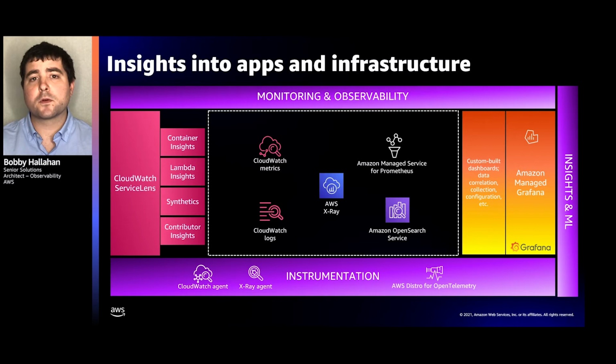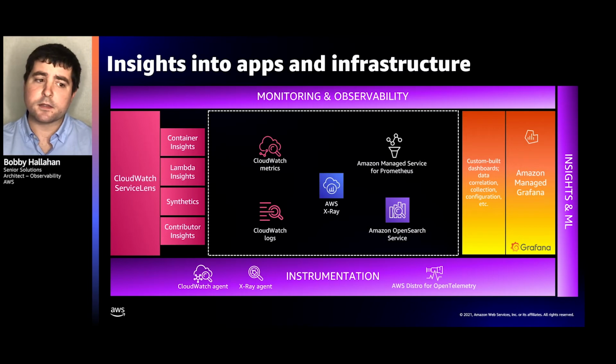If you move towards the center of that slide, we can see there's a couple different data stores. So where we're storing these distinct types of observability foundations, such as metric storage and CloudWatch metrics, or Amazon Managed Service for Prometheus. Or take a look at log type data, where you can store it in CloudWatch logs or Amazon OpenSearch service. On the right-hand side of the screen, you can even see some of the managed open source offerings we have to really start building out those observations, doing correlation between logs, metrics, and trace data. So one example is Amazon Managed Grafana.